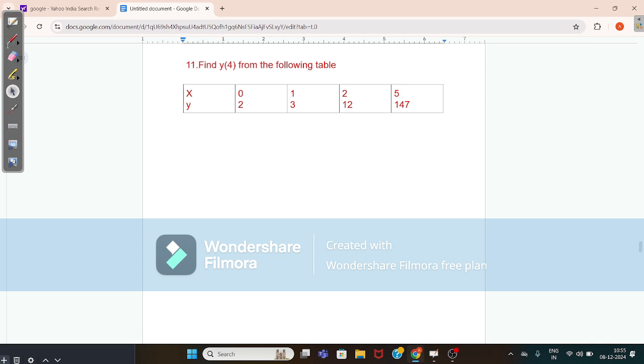Now here, this is the question which has been given. We have to assume the values of this as x0, x1, x2 and x3.